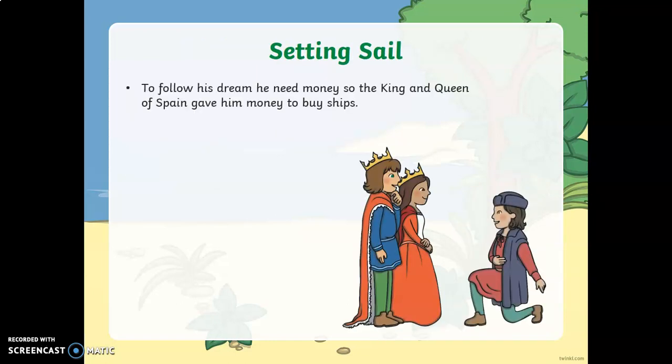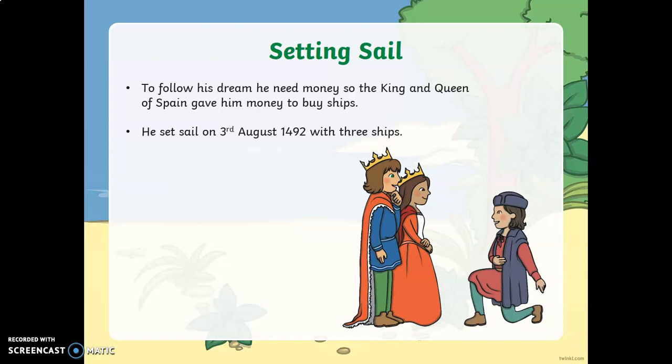So to follow his dream, he needed money. He went to see the King and Queen of Spain and asked them if they would give him some money to buy ships. And they did that. If you remember from the little video that we watched last week, the King and Queen of Spain gave him 3 boats. Can you remember what they were called?